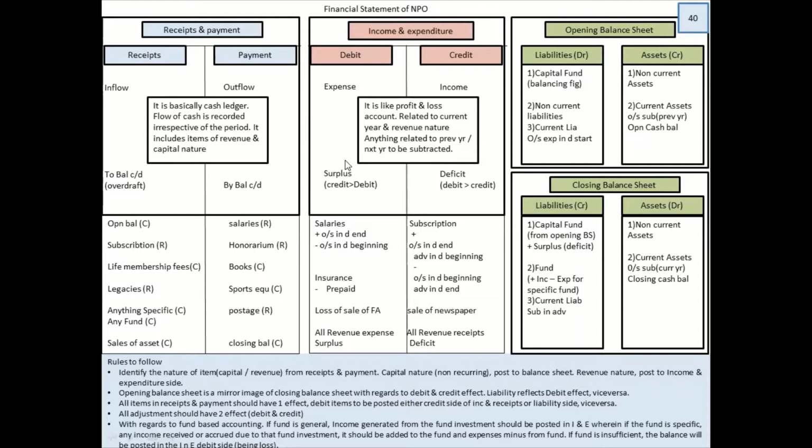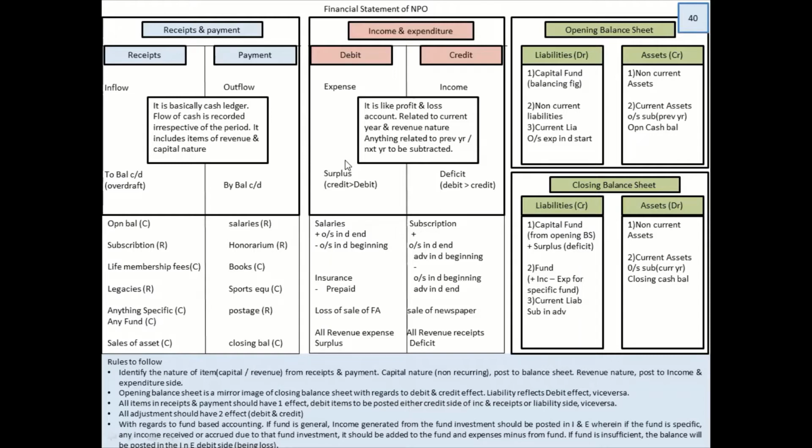It's the most important part in this chapter. Okay, not many students understand this. They're trying to by heart this thing as a formula. If you have your concepts clear, you don't have to by heart anything. Sale of newspaper, all receipts and payments. So this is what it is.